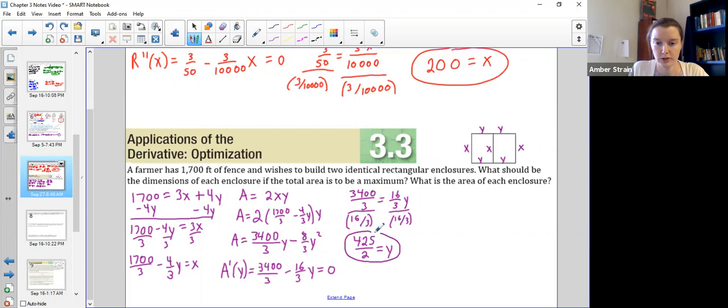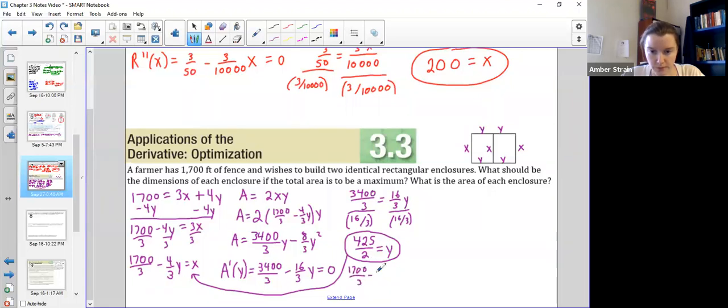Okay, now be careful that you answer the question. So this one wanted to know the dimensions. So that means it wants the x and the y. So we just found the y, we need the x. And remember from right here, that the x was equal to this big messy fraction minus 4/3 times y. So I'm going to do just that.